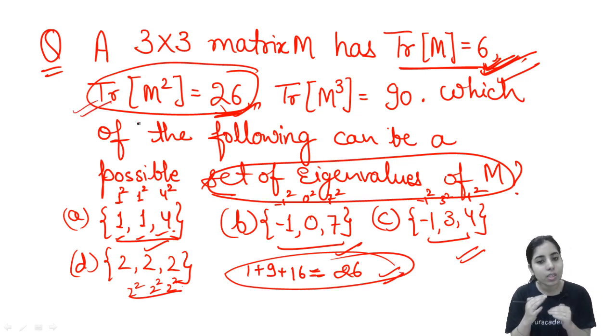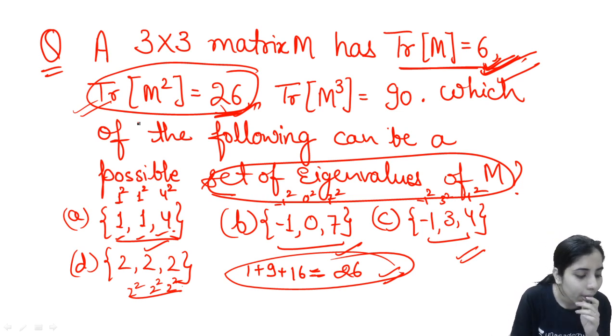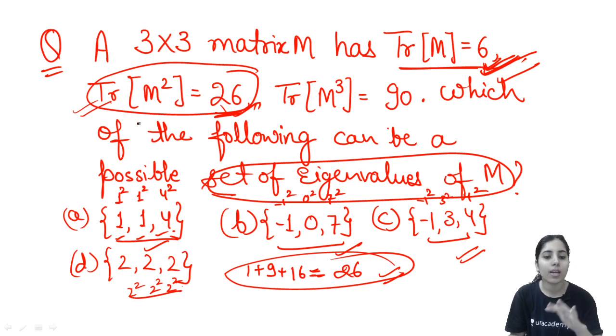If it had given the same answer the second time when checking the M square matrix, you could check for M cube and find the right answer by checking the third condition. Is this clear? But right now, since only one option is satisfying the M square condition, option C is correct.